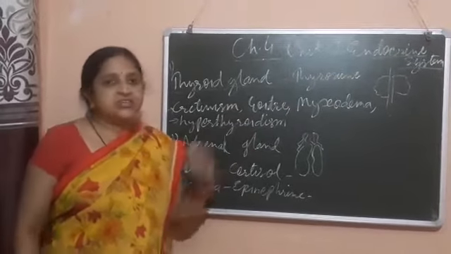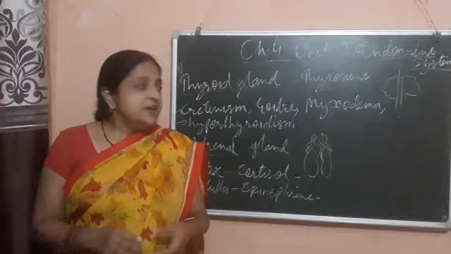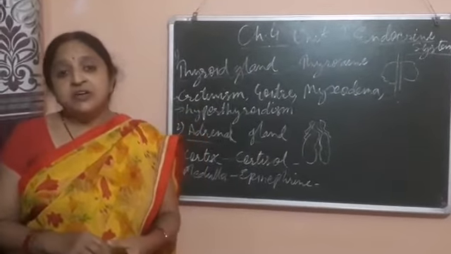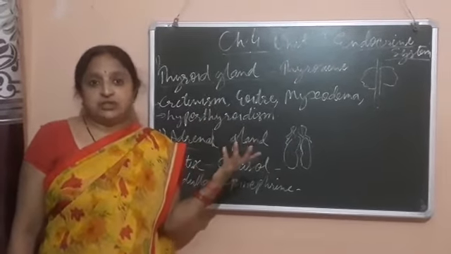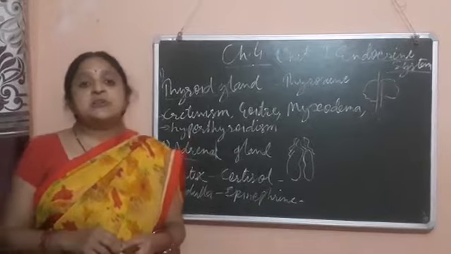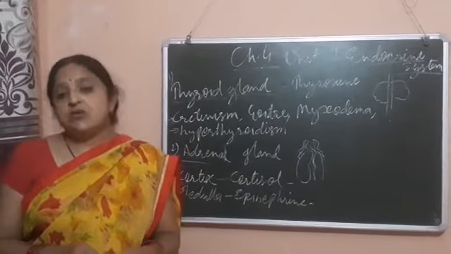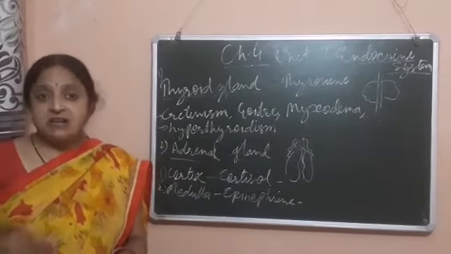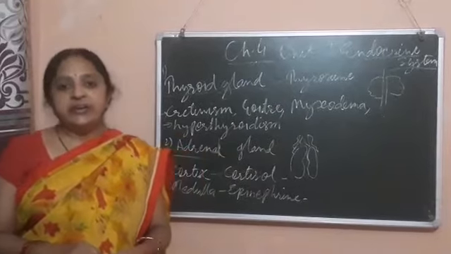Now hyperthyroidism. Hyperthyroidism means a higher secretion of thyroxine. As I told you, thyroxine controls all the metabolic activities in our body. If it is secreted in large amounts, it increases the metabolic activities in our body, and hence rapid weight loss occurs. It also increases the heart rate. So this is all about the thyroid gland.